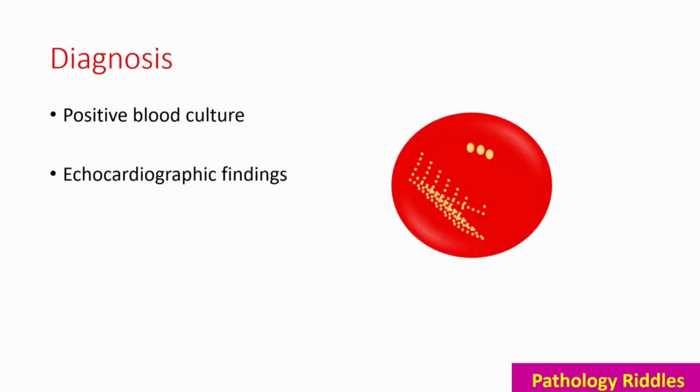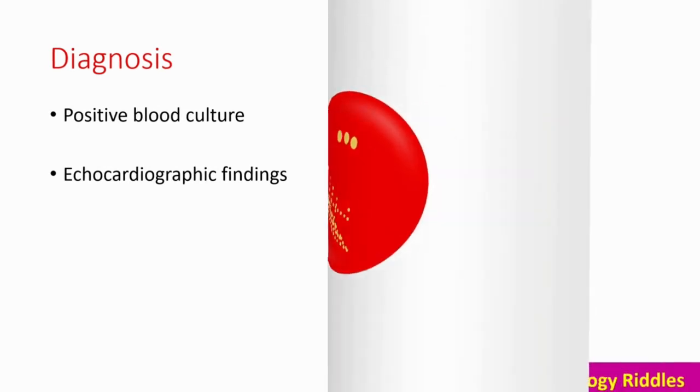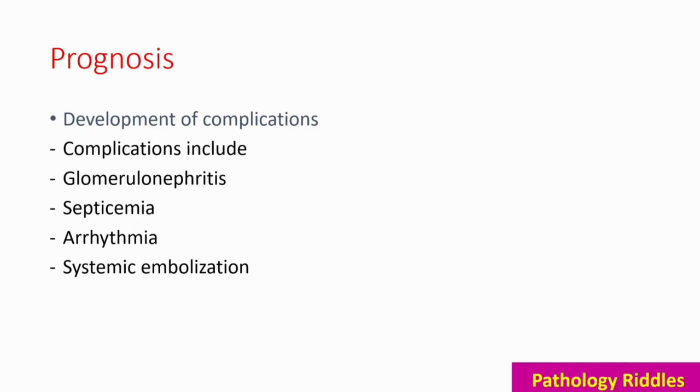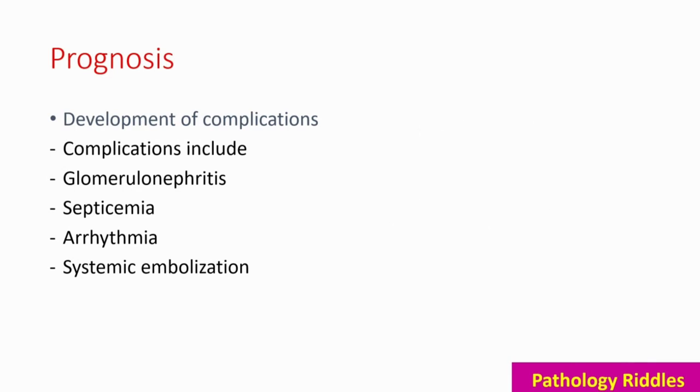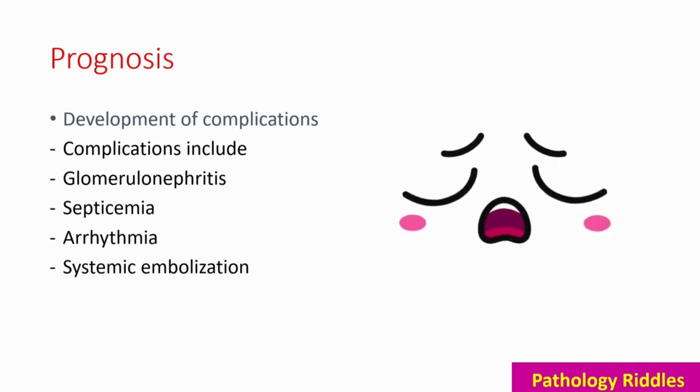Diagnosis is by positive blood culture and ECG or echocardiographic findings. Now coming to prognosis. There are complications including glomerulonephritis, septicemia, arrhythmia, and systemic embolization.